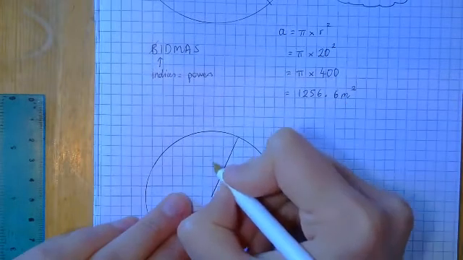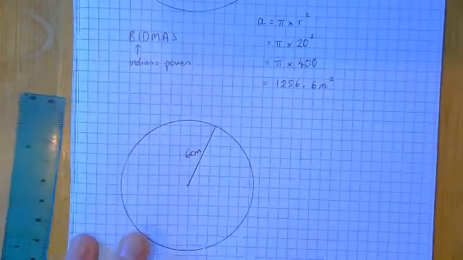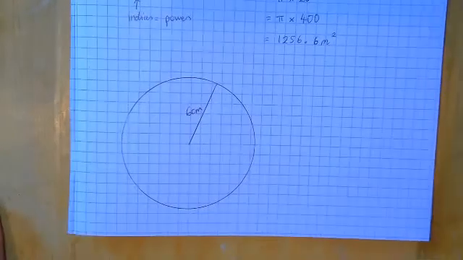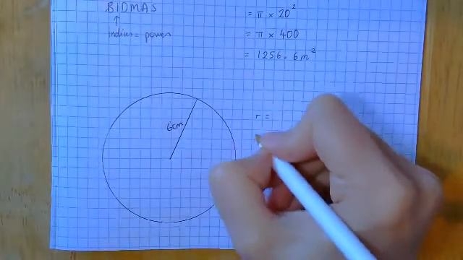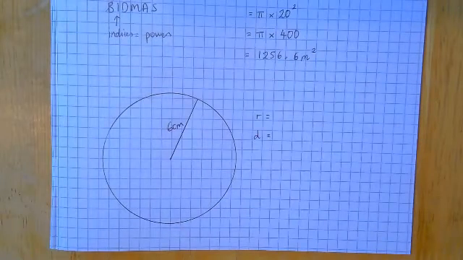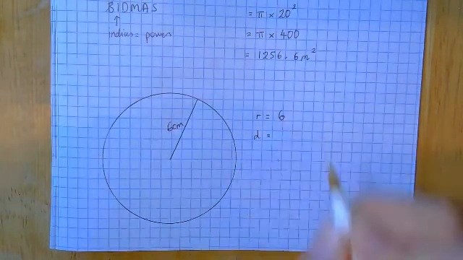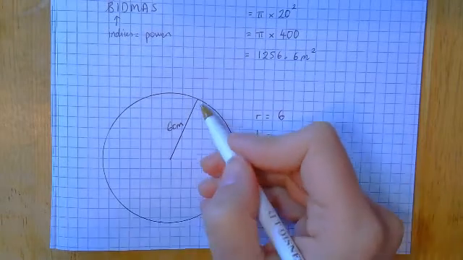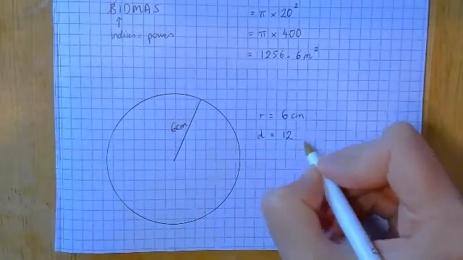And I'm going to put, let's put 6 centimetres on there. So before I even read whether I want the area or the circumference, I'm going to write R equals, D equals. So the radius is 6. So R equals 6. And then the diameter would be double that. So the diameter is 12.